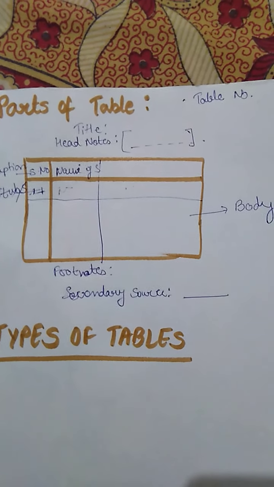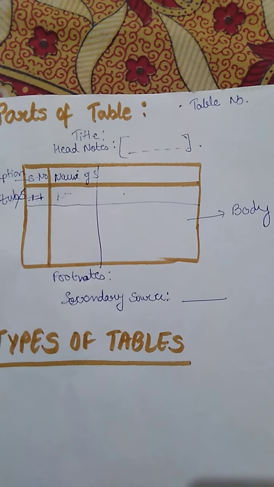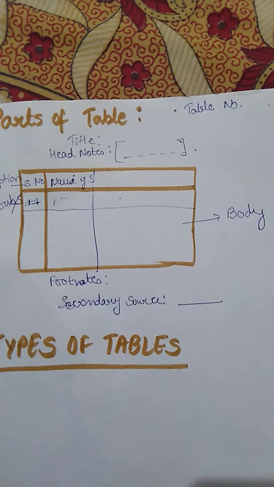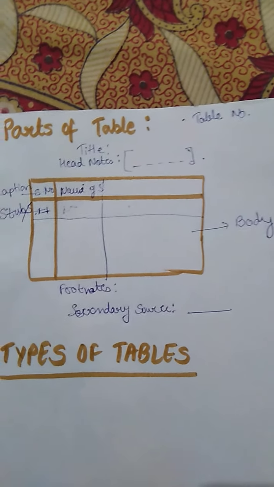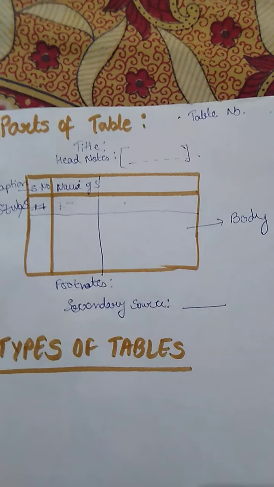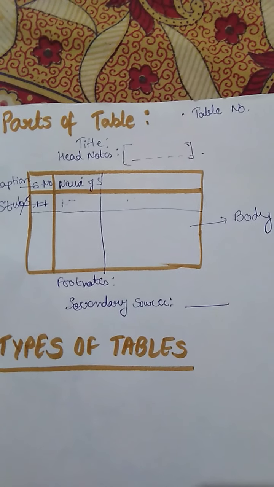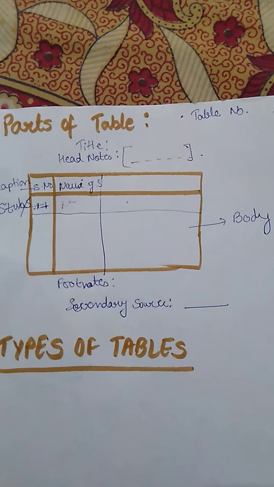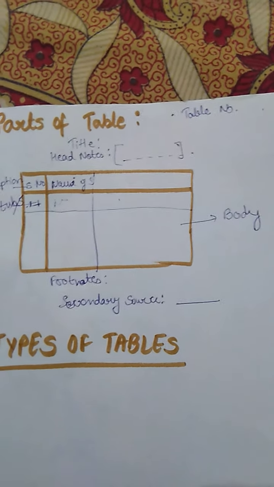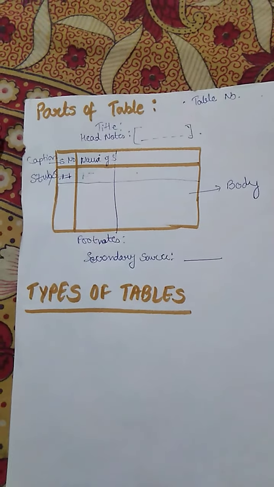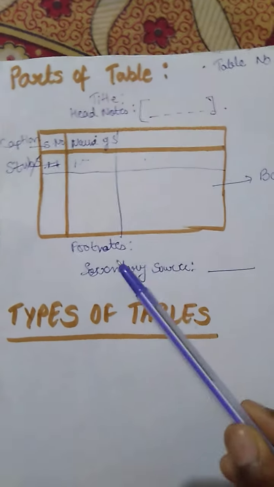Footnotes are basically the items of the table which are placed below the table. The footnote contains data about the content of the table which has not been adequately explained in the table. Next comes the source note. If the source is secondary, then you need to mention the source from which you have collected the data, or from which you have retrieved the whole table. You need to write the source note. If it is primary, meaning you have collected primary data, there is no need to write a source note. It is a source note, not a secondary source.